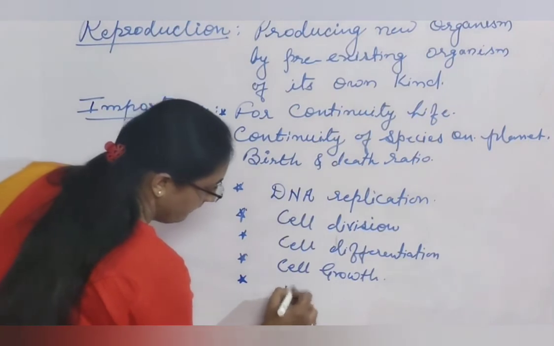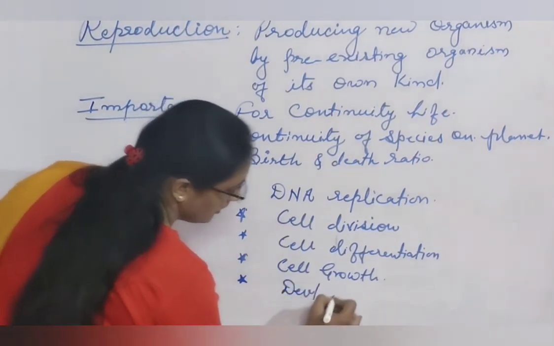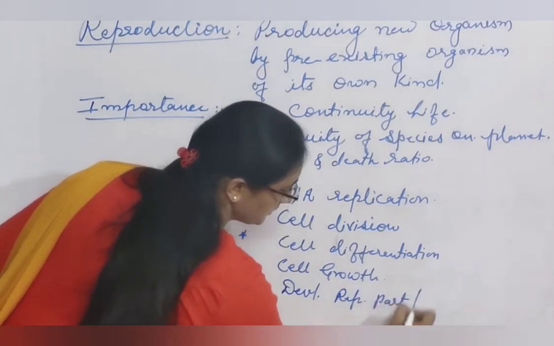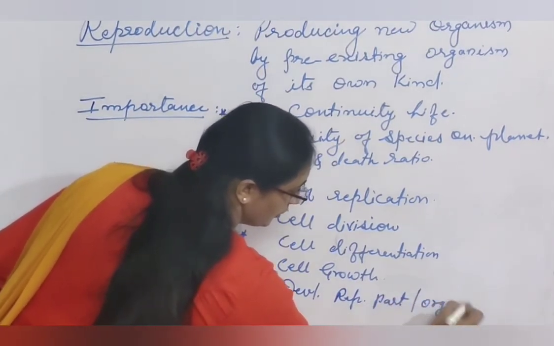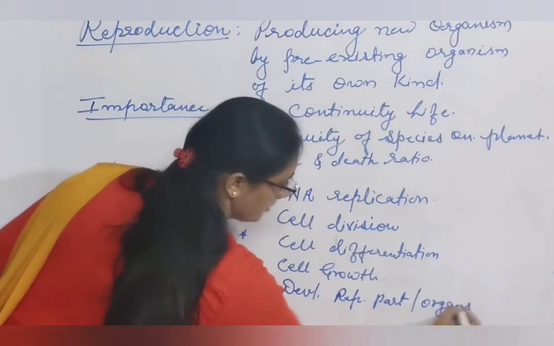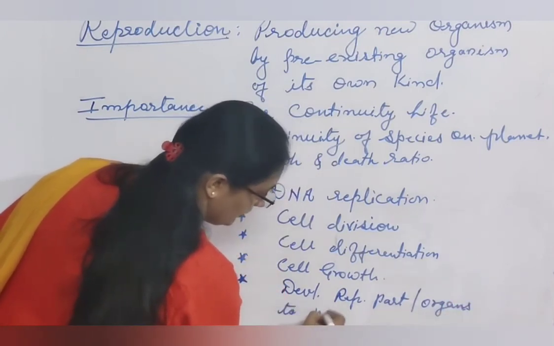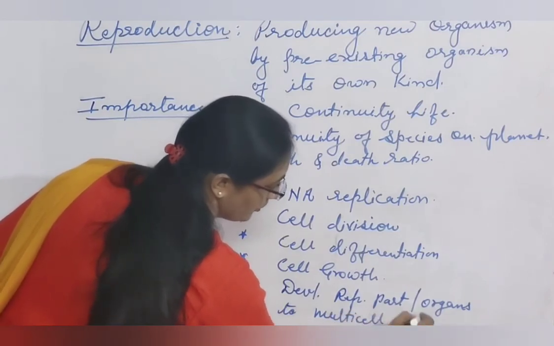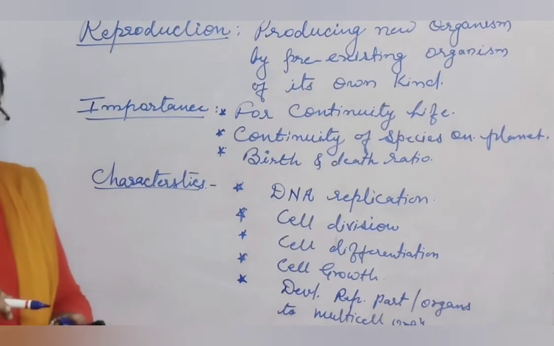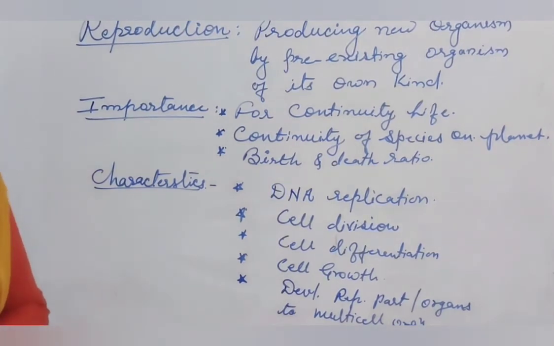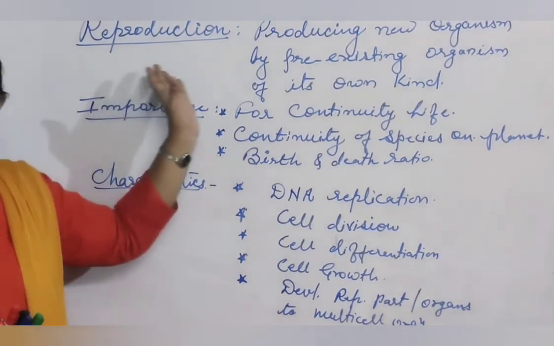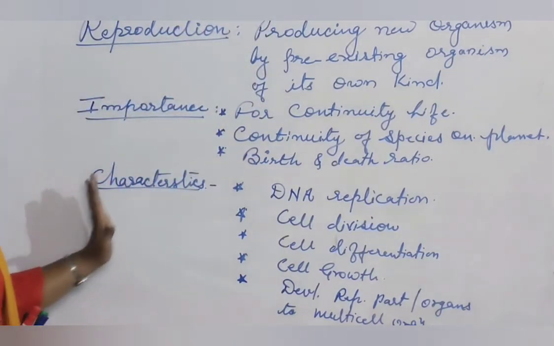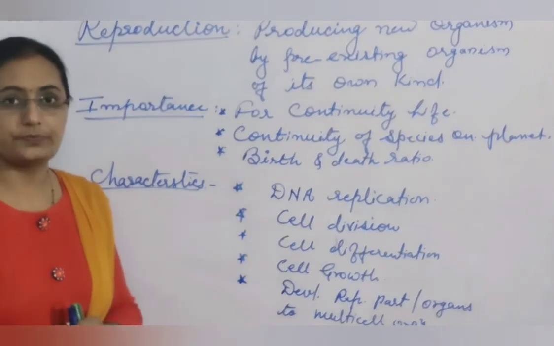And the most important thing, development of reproductive parts or organs to produce multicellular organization. So these are some of the important things related with reproduction: definition of reproduction, importance of reproduction, and characteristics of reproduction.